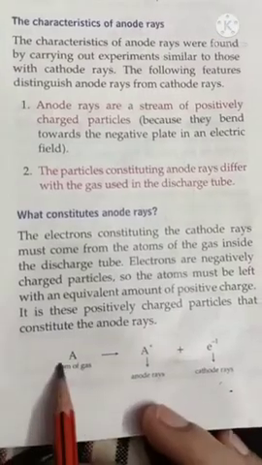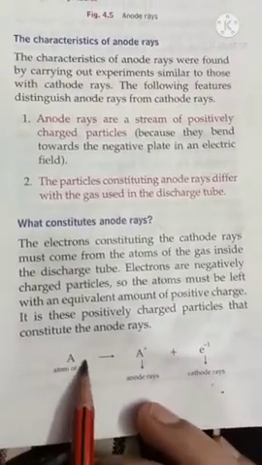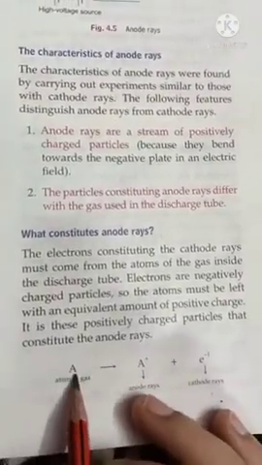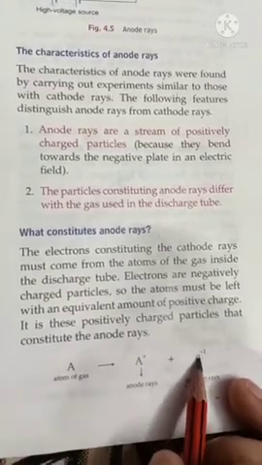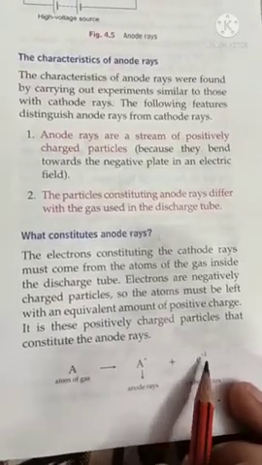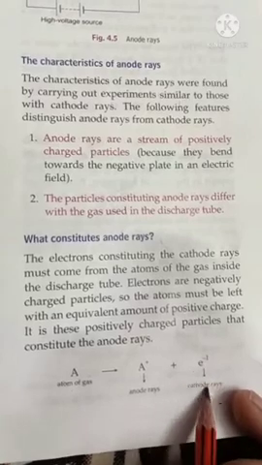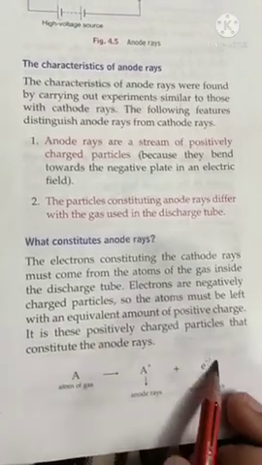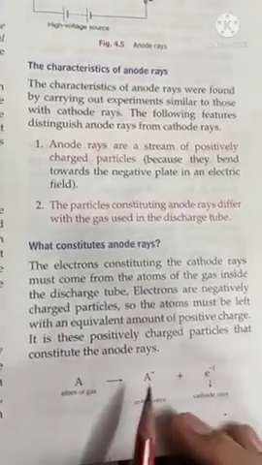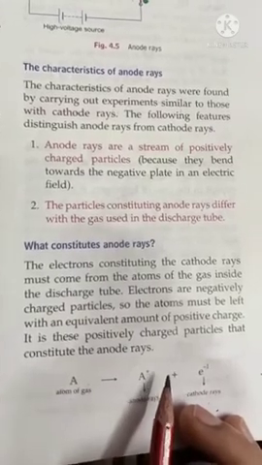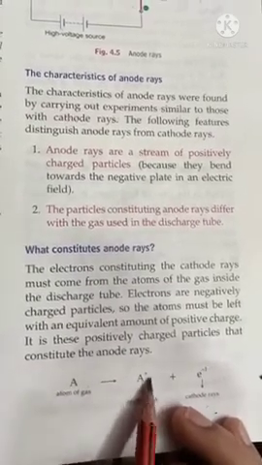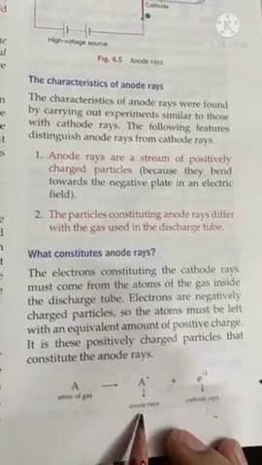So if this A is an atom of gas, it will first of all give one electron, a negatively charged particle. This negatively charged particle will give us cathode rays. Now if the negatively charged particle is removed, we are left with only a positive part. That positive part is A positive, and this will give us anode rays.